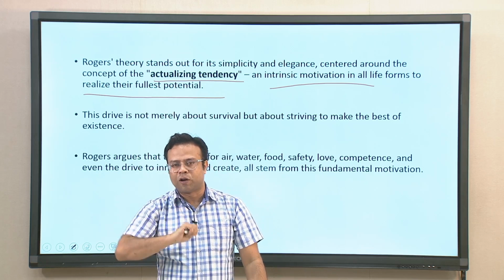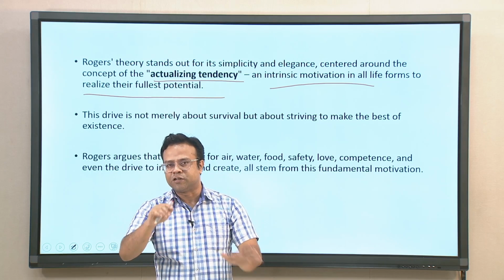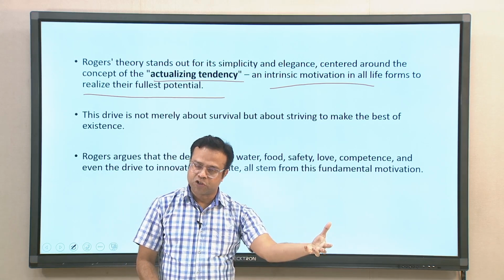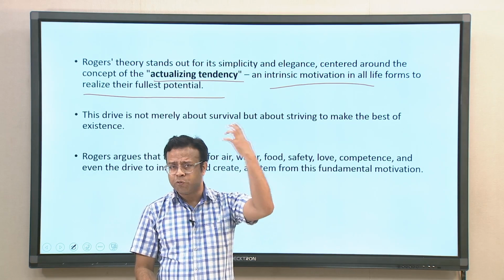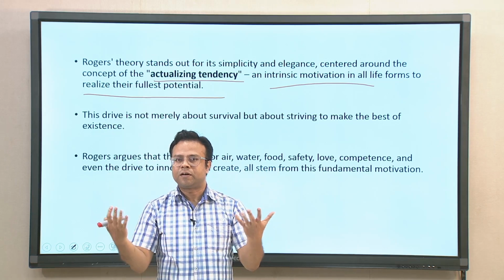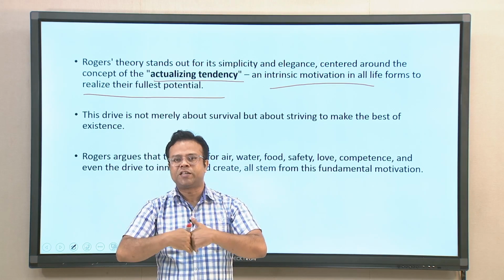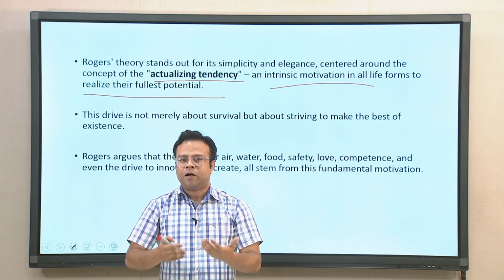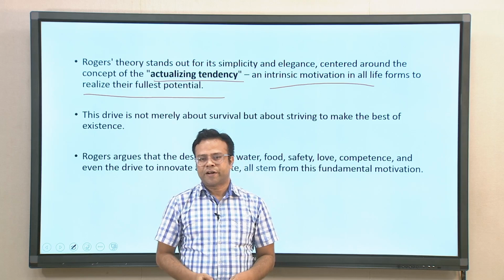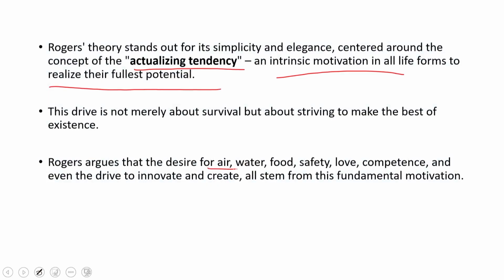So, that is common among all life forms, and that is why the self actualizing tendency is common among all life forms. This is where it differs from Maslow's ideas also. Maslow considered it typically a human thing. When all the other basic needs are fulfilled, then only one reaches self actualization. Here Rogers is saying that the self actualizing tendency is within all of us, including animals, plants, and all organisms. Now, Rogers argued that desire for air, water, food, safety, love, competence, and even the drive to innovate and create, all stem from this fundamental motivation of actualizing tendency.